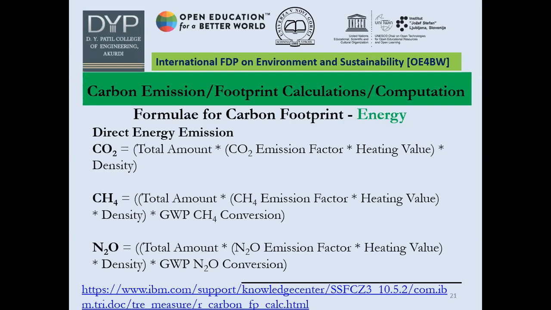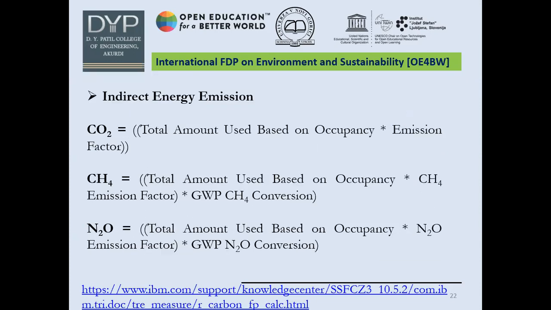Similarly, let's go to the next step, where indirect energy emission can be calculated, in which CO2, CH4 and N2O calculations can be carried out with the help of this software. The equations now change to total amount used based on occupancy multiplied by its emission factor in terms of CO2 emission. Whereas for CH4, it is total amount used based on occupancy multiplied by its CH4 emission factor, along with multiplication of the global warming potential CH4 conversion.